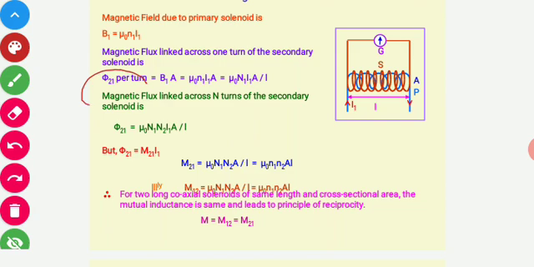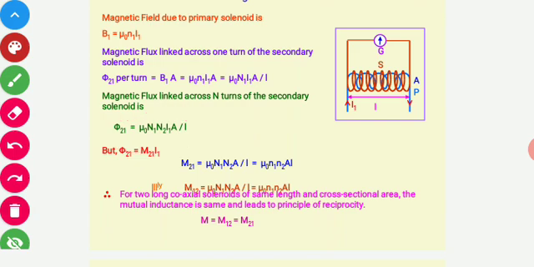Phi 2 will be equal to B1 A, that is mu naught N1 I1 A. So students, after finding the value of phi, now we can calculate the total flux linked with the secondary coil if the coil has N number of turns. So now here we have the total flux,